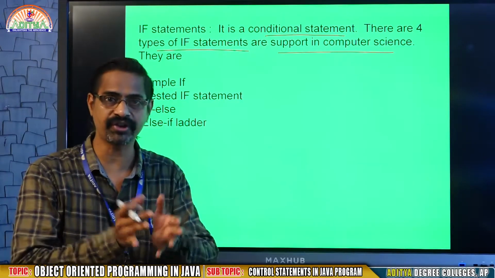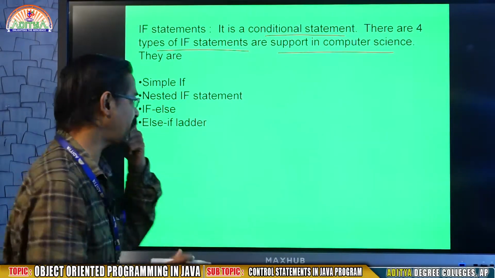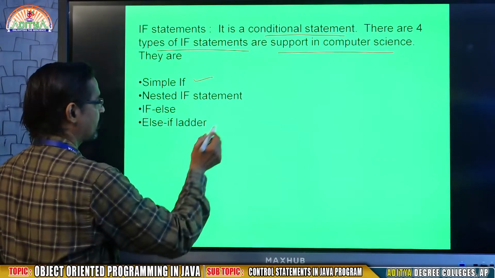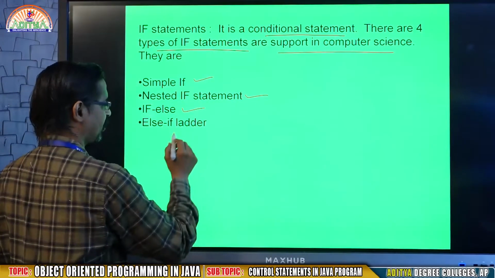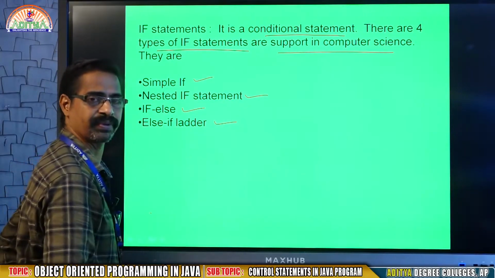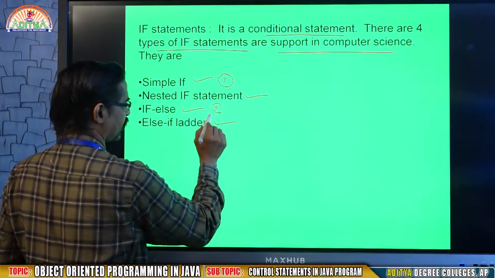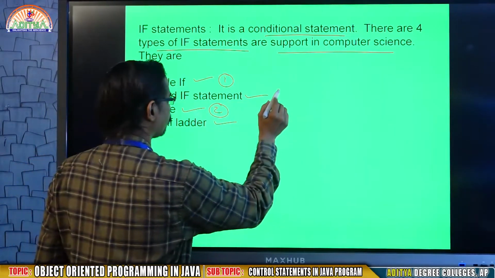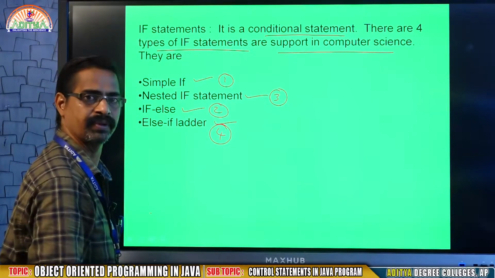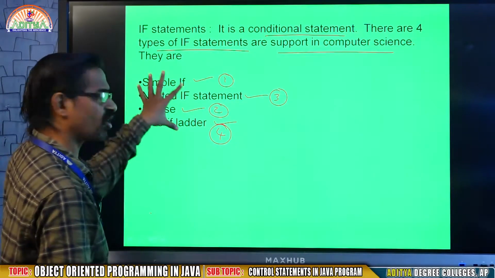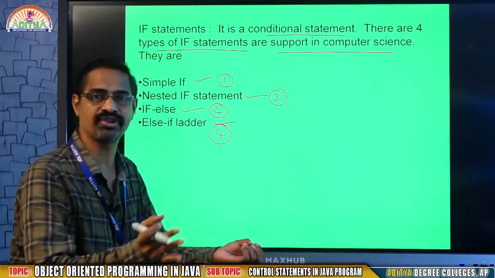One is simple if, the second one if else, the third one nested if, and the fourth one else if. All these if statements are common, but the way we use the syntax changes.